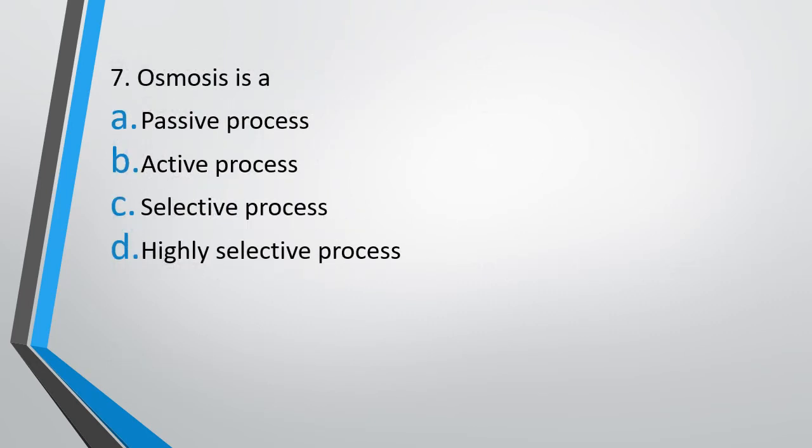Osmosis is: option A, passive process; option B, active process; option C, selective process; or option D, highly selective process. The correct answer is option A. It is a passive process. There is no energy used in the process of osmosis.